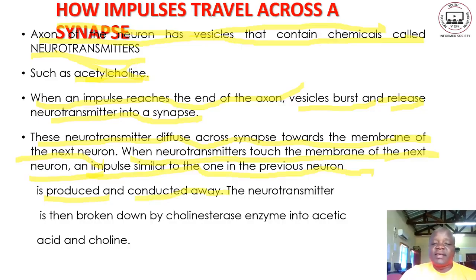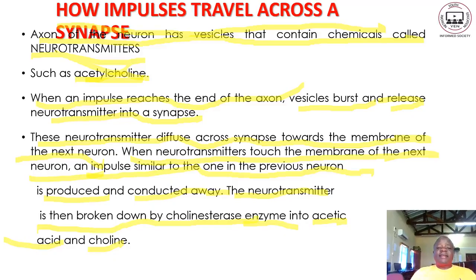The neurotransmitter is then broken down by the cholinesterase enzyme. This enzyme is there to break the neurotransmitter into acetic acid and choline.